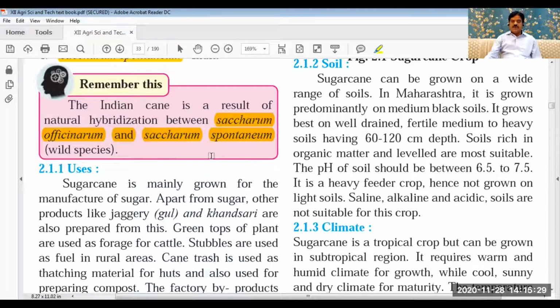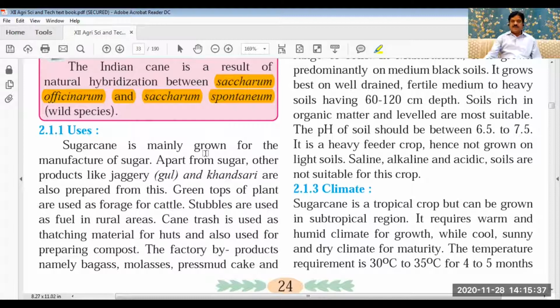Actually, Saccharum spontaneum is a wild variety. It is called kans. It is a kind of grass. So a natural hybridization takes place, and this sugarcane is formed. Now this natural hybridization took place long ago. Now we have got other improved varieties under Saccharum officinarum.